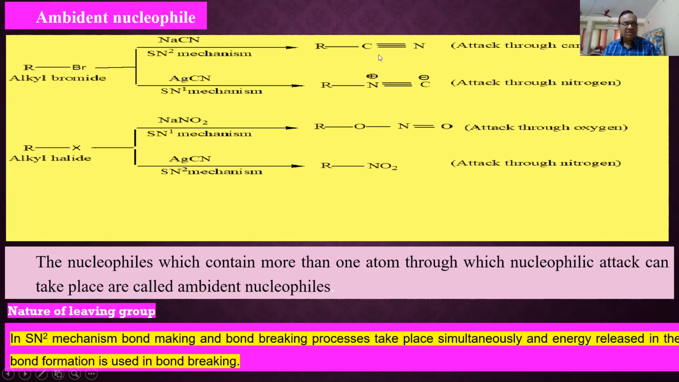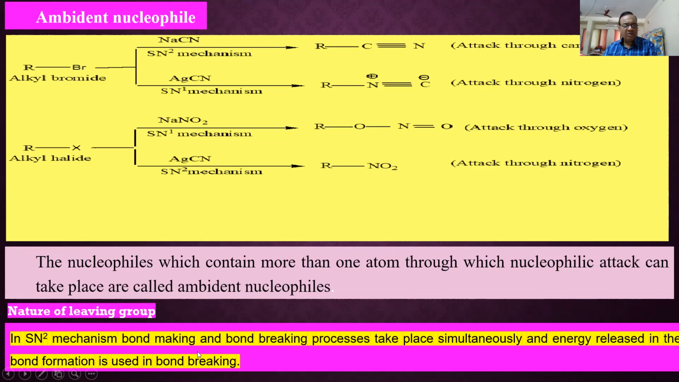See the attachment. In the second case, nitrogen is the nucleophile; in the first case, carbon is the nucleophile. That is the difference. So cyanide is an ambident nucleophile because both atoms can act as negatively charged nucleophiles. Similarly, NaNO2 and AgNO2. NO2 must be there here; it was wrongly written. NO2 means nitro group. So here, in one case, oxygen (ONO) is attached to the R group, and in the other, nitrogen of the NO2 is attached to the R group. Correct.